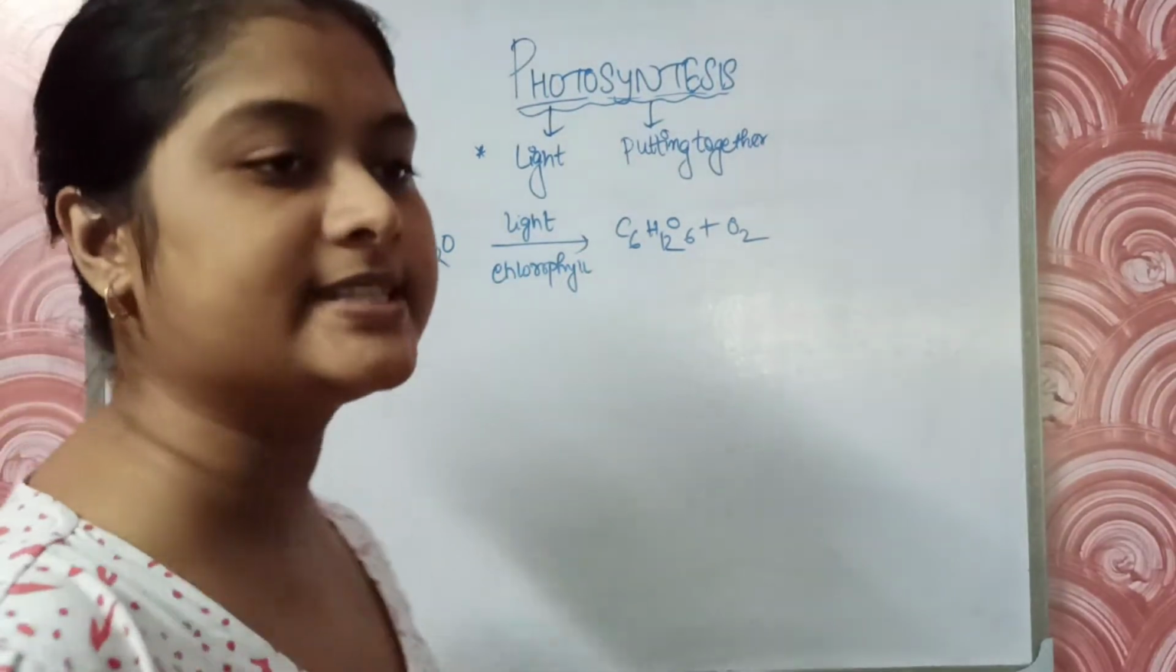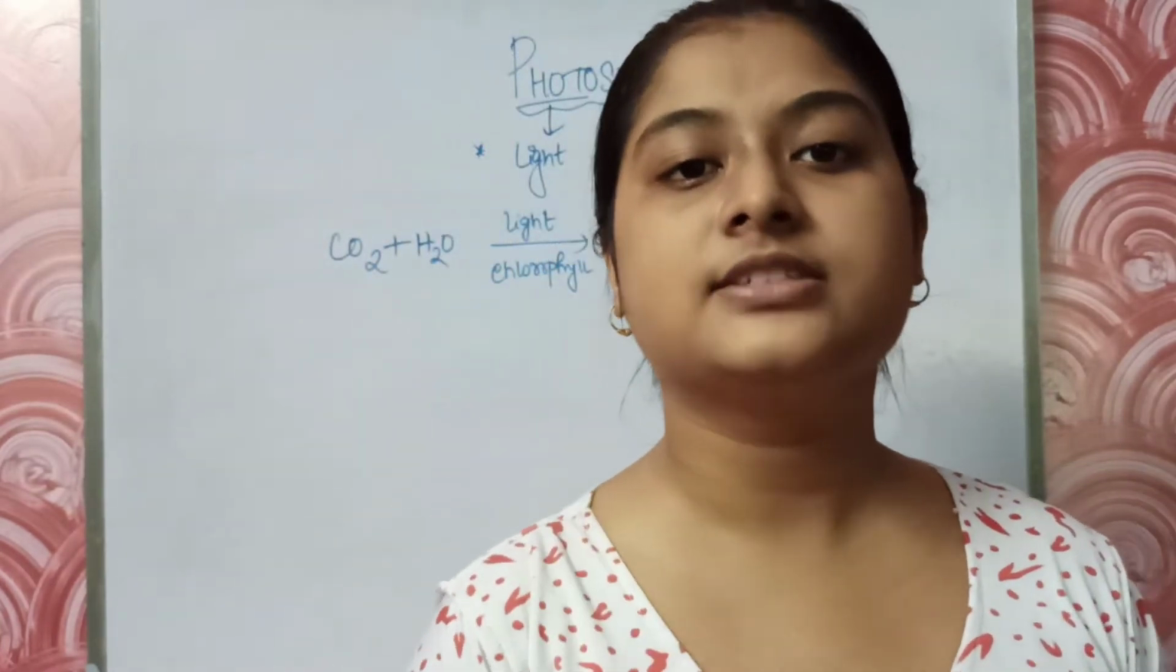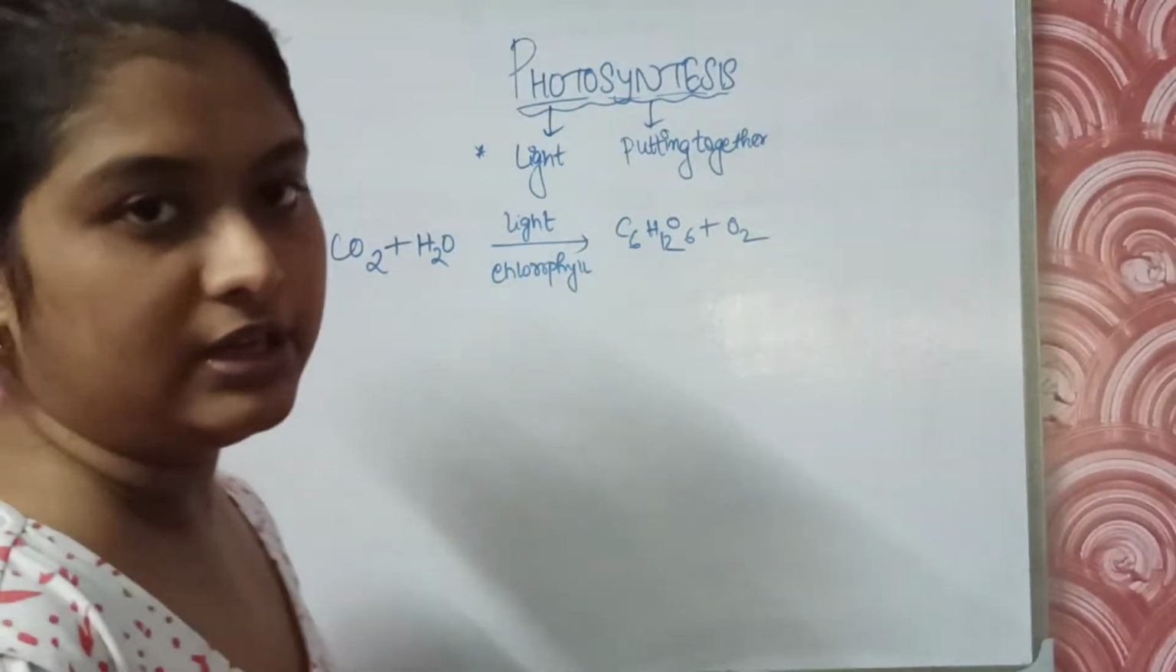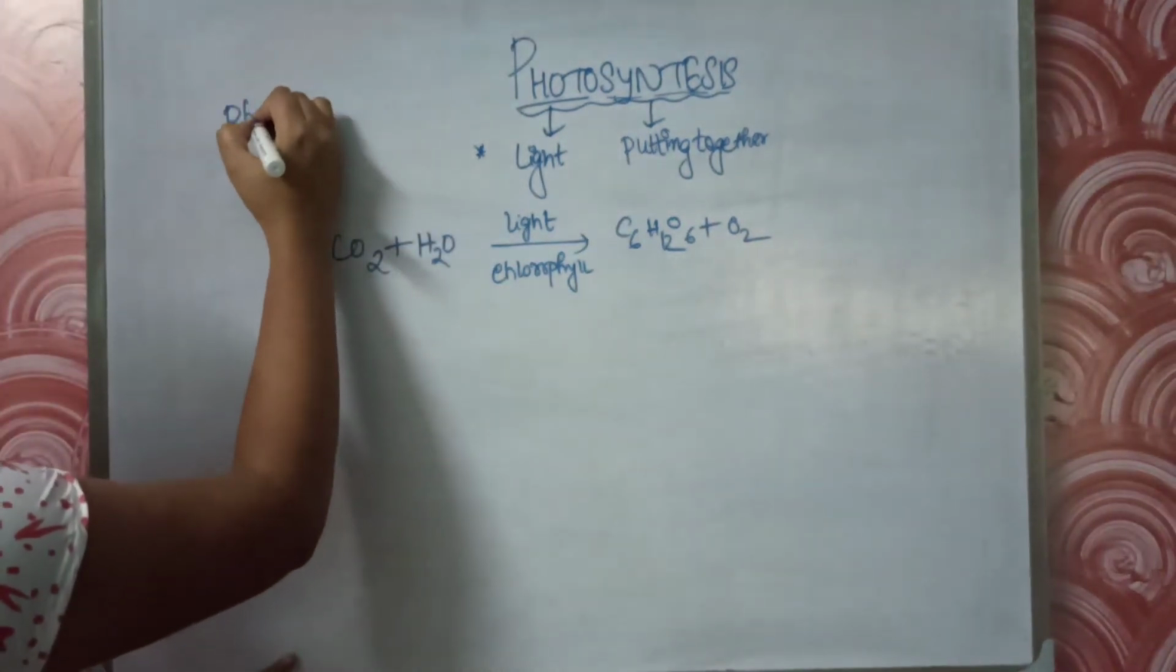Chlorophyll is a pigment which is present in the thylakoid membrane of the plant cell. And this chlorophyll is present in the chloroplast, which is mostly found in the leaves of the plant. So the plants are known as photoautotrophs.